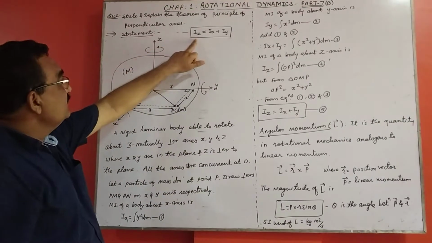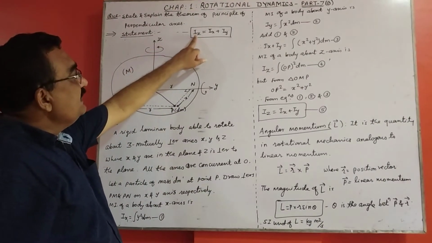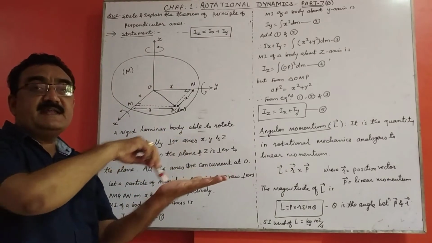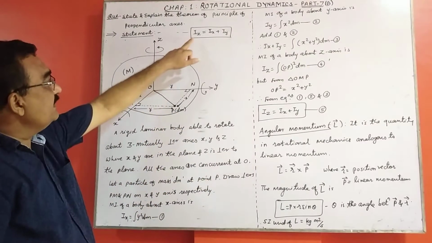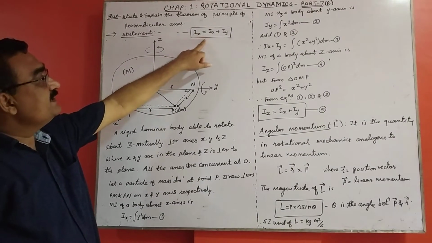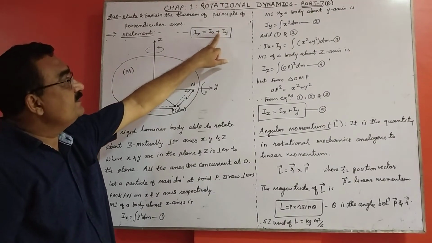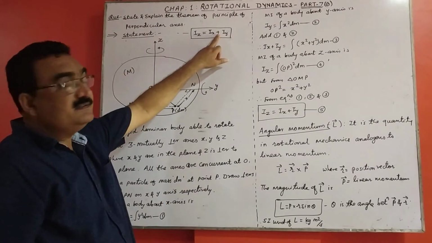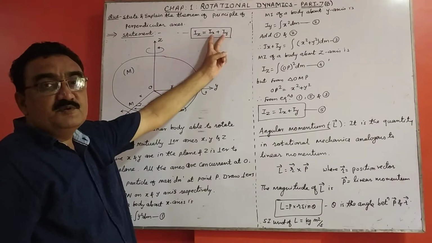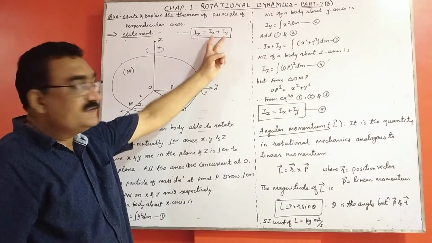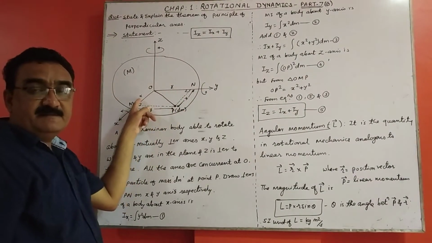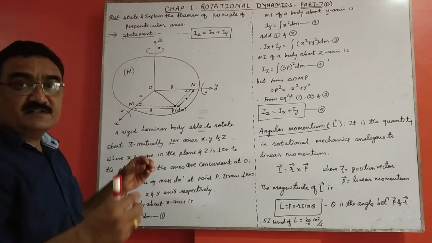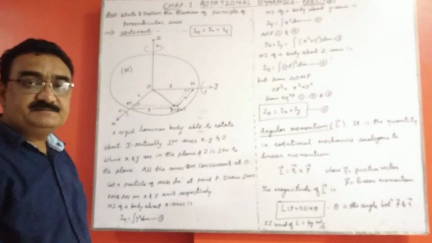From that we can write: the moment of inertia of a laminar body, in the form of a plane lamina, is equal to the sum of the moments of inertia of the plane lamina about two mutually perpendicular axes in the plane of the body, and all the three axes are concurrent at a point.